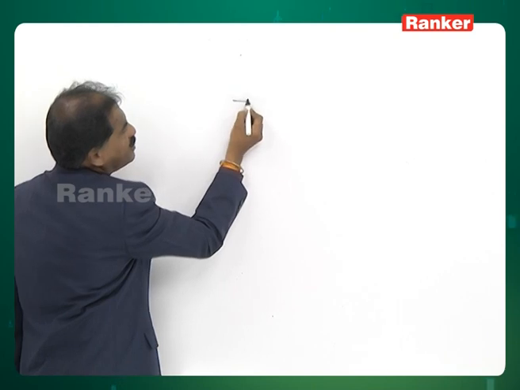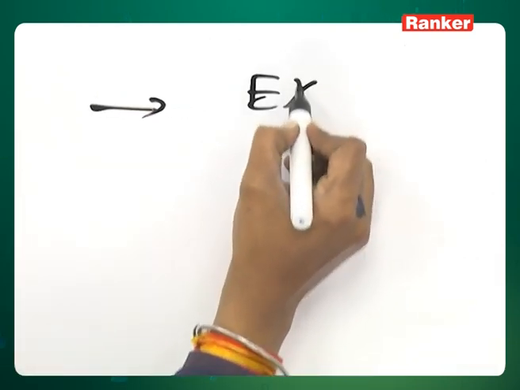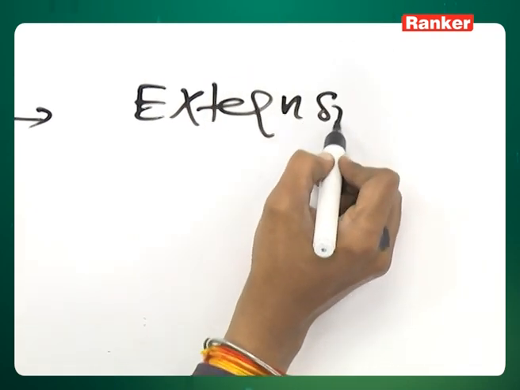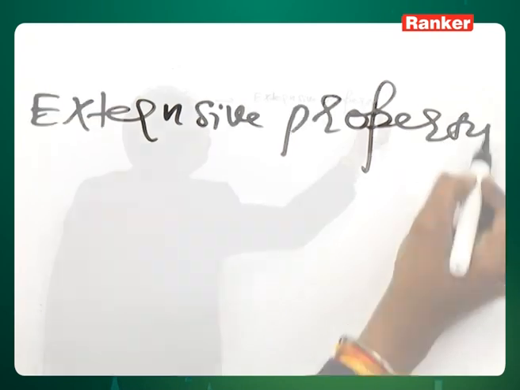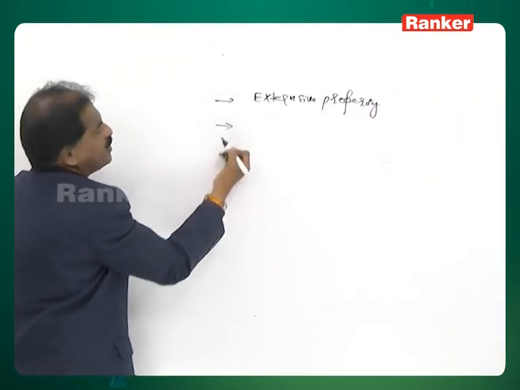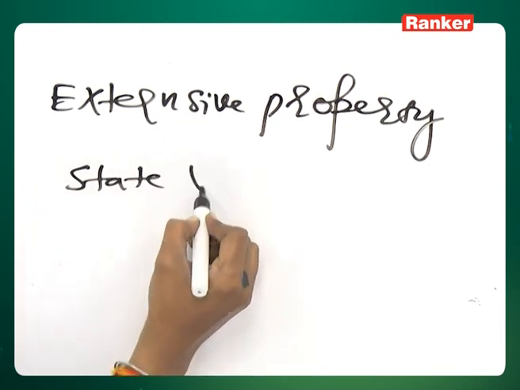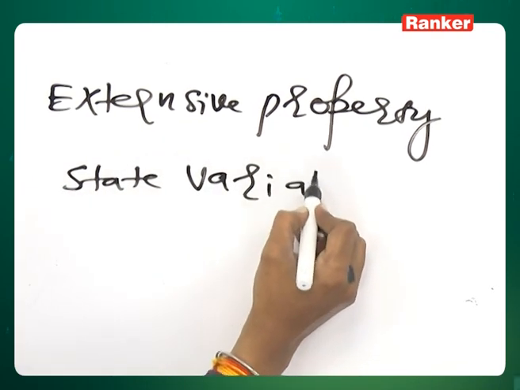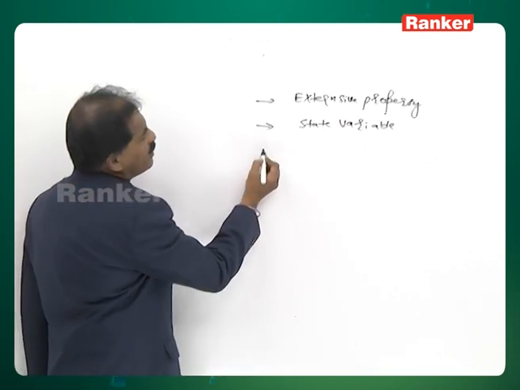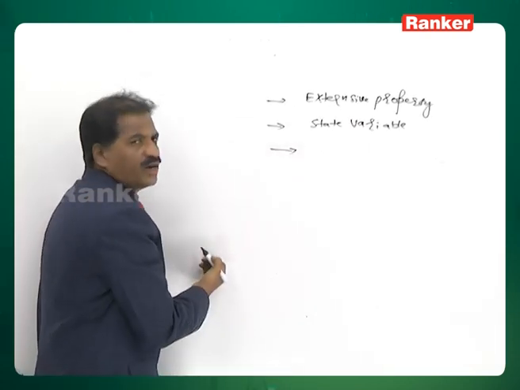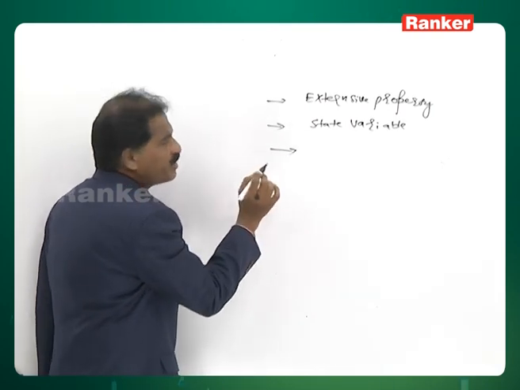This internal energy depends on the quantity of the matter. Therefore, it is an extensive property. Next, it depends on the initial and final states. Therefore, it is a state variable. Next, the absolute magnitude of the internal energy cannot be determined through any method. Therefore, only change in internal energy can be determined.